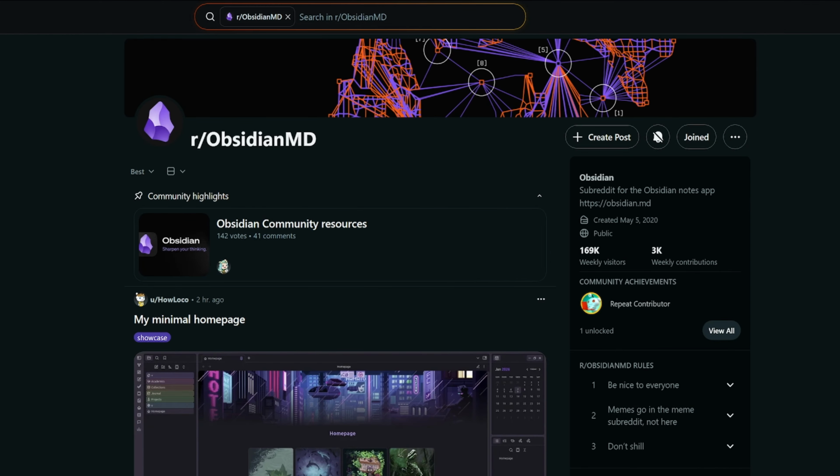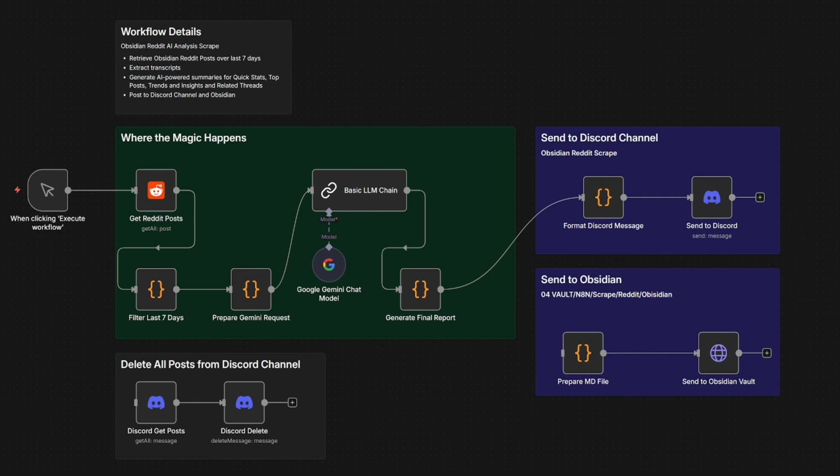So another thing that I tend to do when I can't generate ideas in Obsidian is I'll browse the Obsidian Reddit and also the Obsidian forums. We can have a look at what's trending. So if we scroll down on the Obsidian Reddit, we can either manually scroll until we find something that interests us. What I like to do is I like to use N8N to scrape Reddit for the most popular post over the last 7 days. And I get this information sent to my Discord as well as my Obsidian Vault.